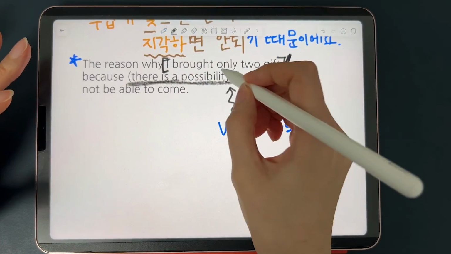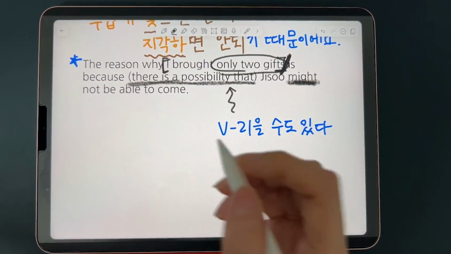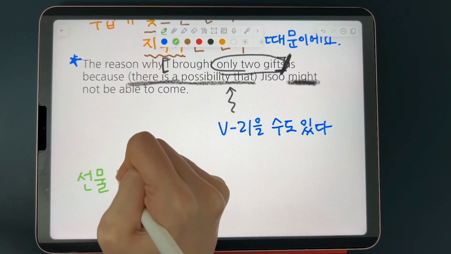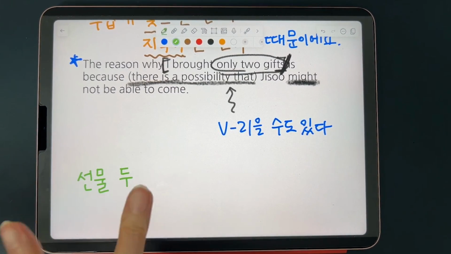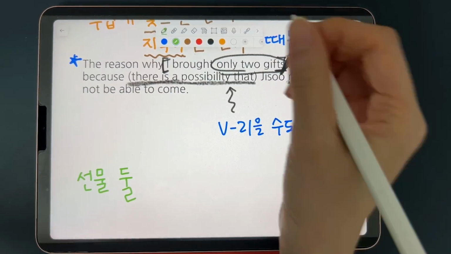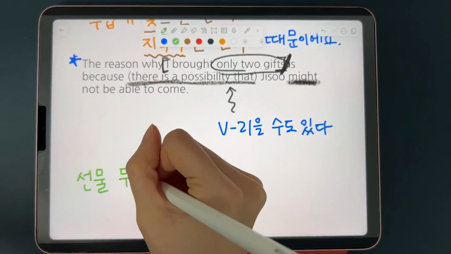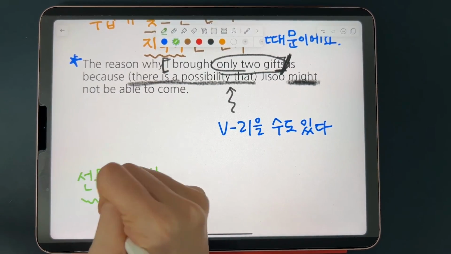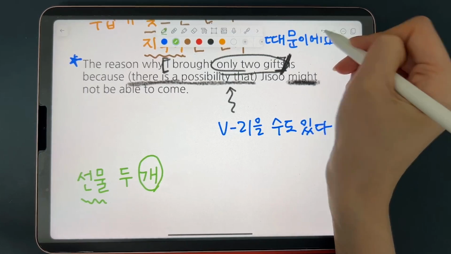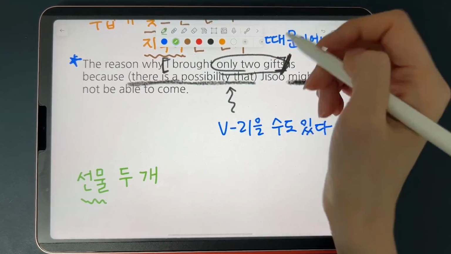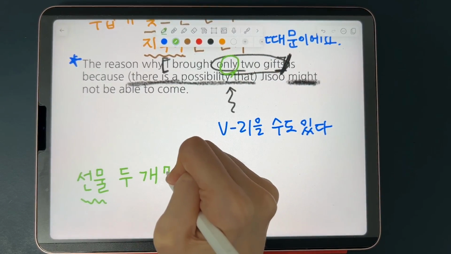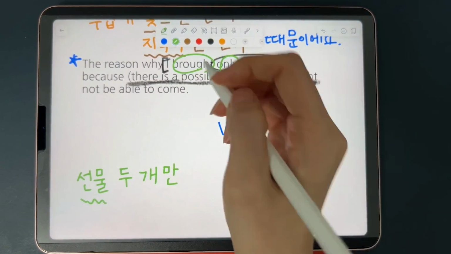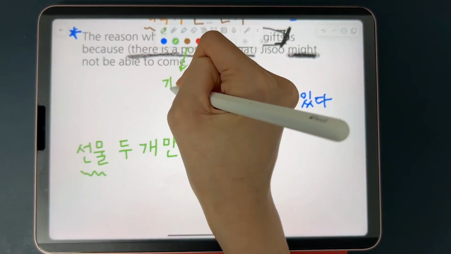So let's start with the object of the sentence. Only 2 gifts. 선물 is a gift. And 2 gifts, you can simply use the pure Korean number 2, 둘, but when it's combined with a counter, 리을 gets deleted, right? So 선물 2개, since 선물 is an item, you can use 개 for counter. So 선물 2개, 2 gifts. Only, you can simply use the 만 particle. 선물 2개만. Brought is 가져오다.